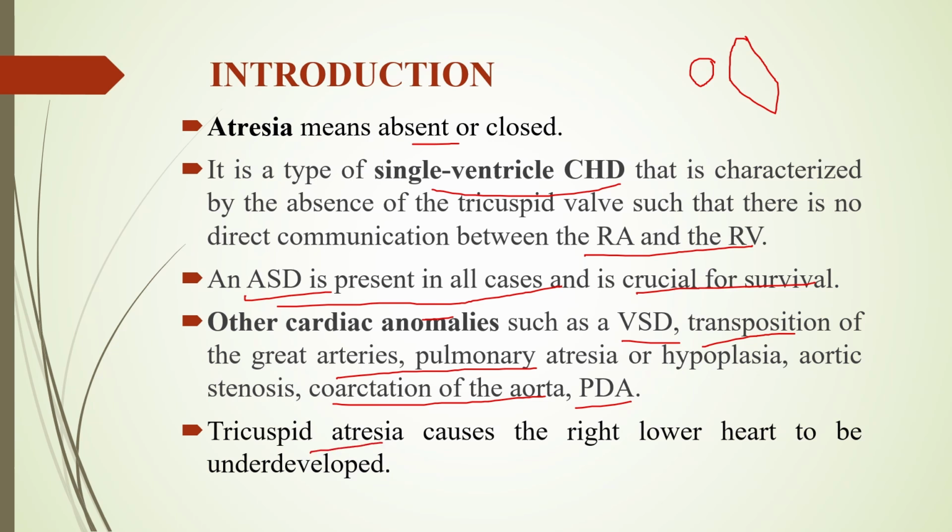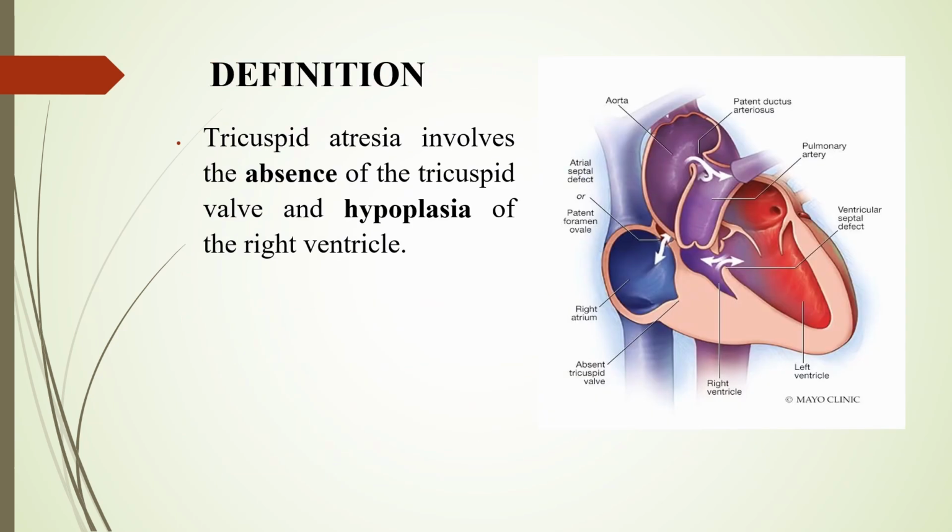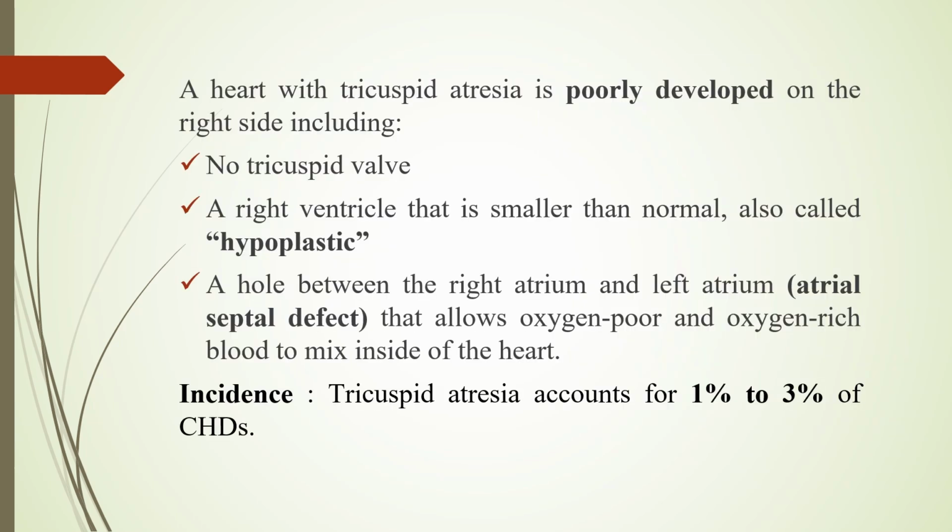तो tricuspid atresia causes the lower right heart to be underdeveloped because जब right ventricle में blood flow ही नहीं जाएगा तो उस वजह से उसकी डेवलपमेंट नहीं हो पाएगी, जो हाइपोप्लास्टिक राइट वेंट्रिकल उसको बोलेंगे. So it involves the absence of the tricuspid valve and hypoplasia of the right ventricle as shown in this figure. कि जो right ventricle है वो क्या हो गया, underdeveloped है, hypoplasia of tissues है और जो right atrium है उसको excessive workload.